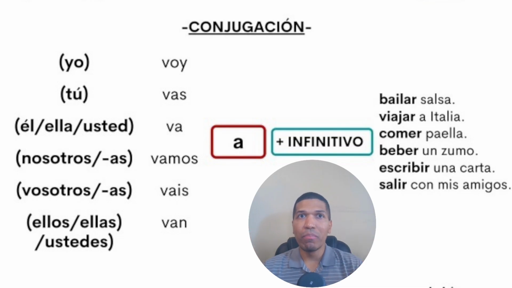Let's take, for example, I will work. In Spanish, I will work. Yo voy a trabajar. I will live there. Yo voy a vivir allí.